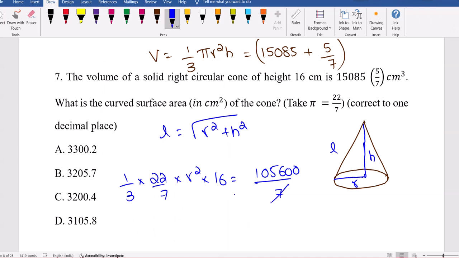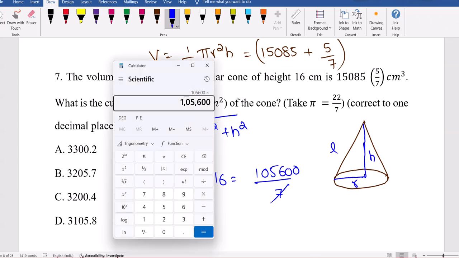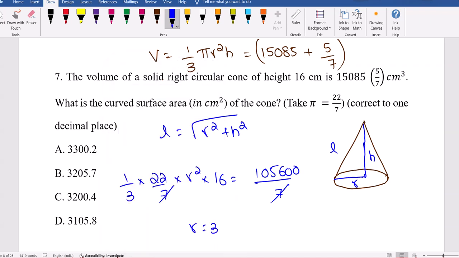So this 7 gets cancelled. If we multiply by 3, divide by 16, then divide by 22, we get 900. Radius is 30. Now the square root of 30 square plus 16 square, 900 plus 256, this will give 34 actually. L is 34.